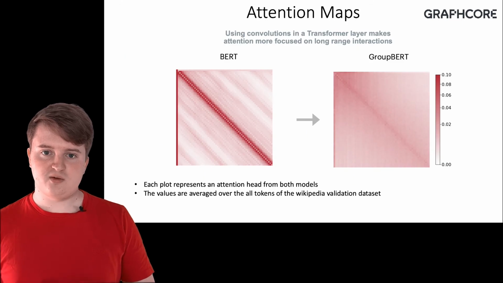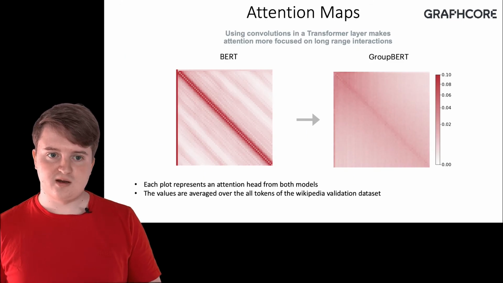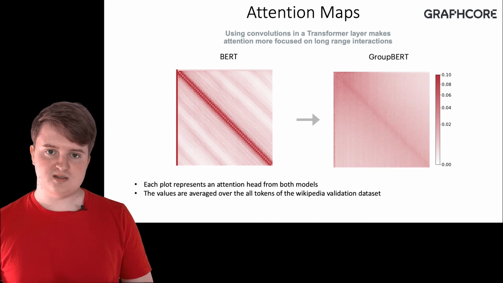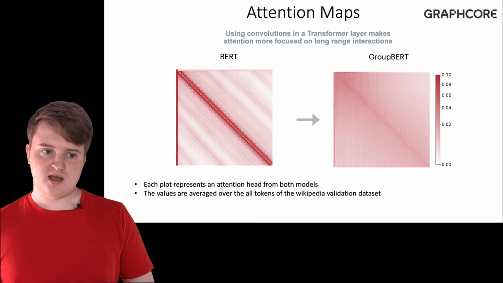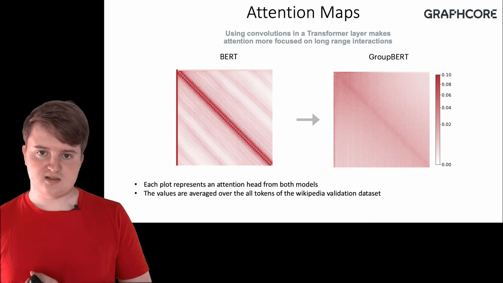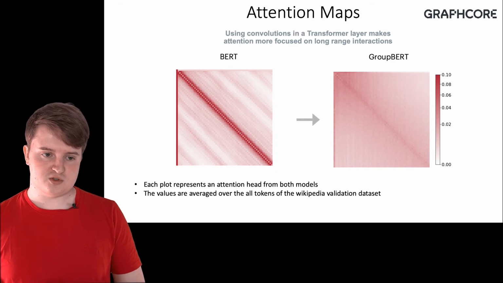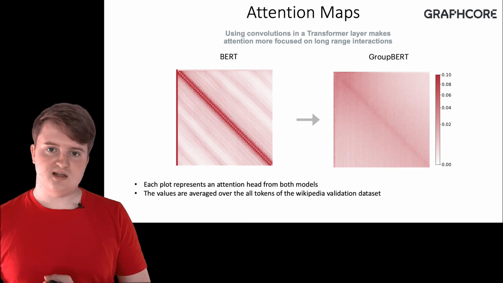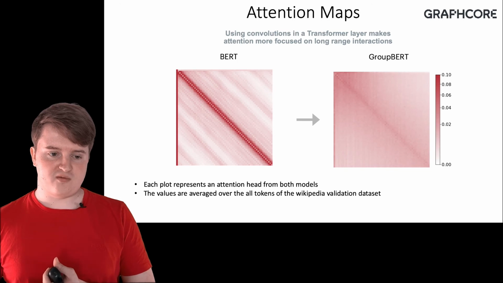An additional benefit of using convolutions in a transformer layer is the efficiency of attention mechanism performing long-range interactions, as less attention heads collapse into a convolution, as demonstrated on this slide here, where we analyze the attention maps for various heads.